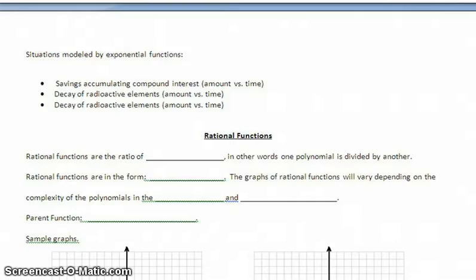Exponential functions are used in savings accumulation on compound interest, interest versus time, the decay of radioactive elements, amount versus time, and look at that, I've listed it twice. So we're going to take one of those out, and the one I wanted to put in was the spread of rumors, the insiders versus the amount of time, and I will make that change on your note-taking guide before you watch this video.